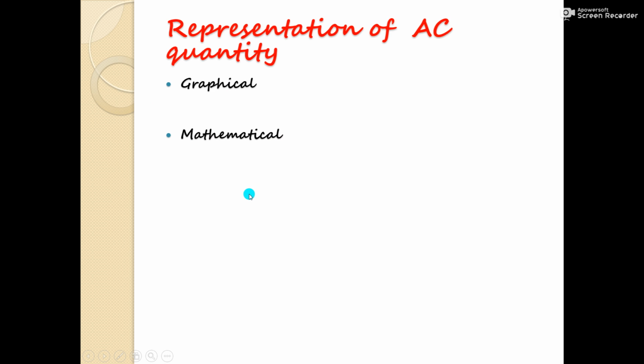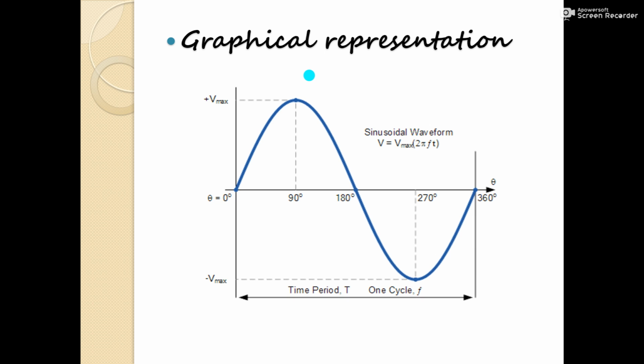Let us have the representation of AC quantity. The AC quantity can be represented in two ways. One is graphical representation and another is mathematical representation. So let us have a look at the graphical representation. Here is a simple waveform drawn. A waveform is a graph of a quantity with respect to time.